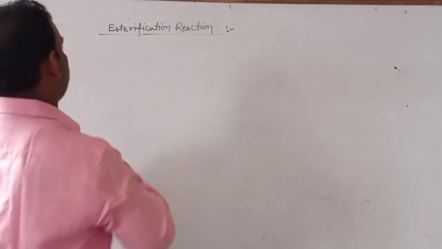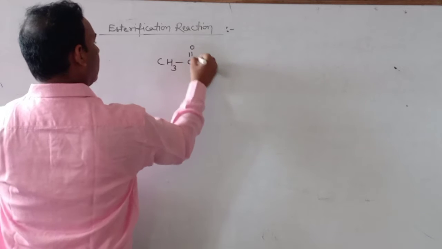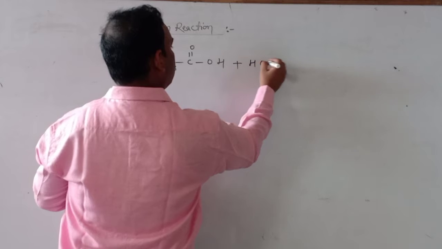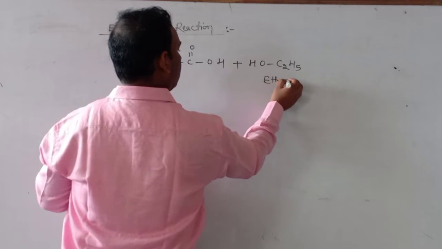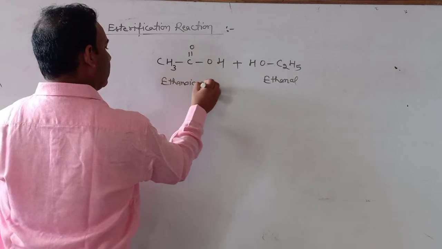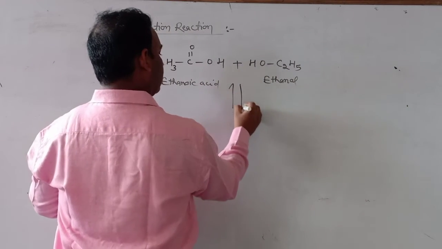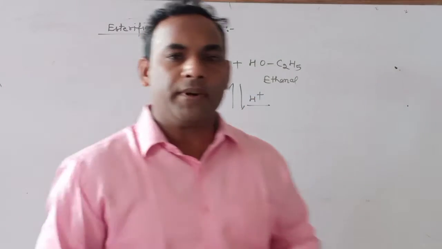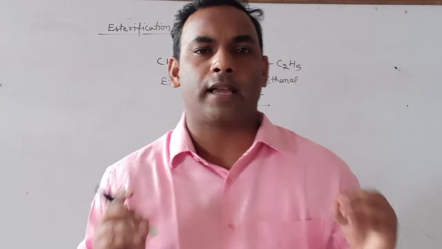Look at the reaction. When any carboxylic acid, so this is acetic acid, reacts with any alcohol, this is ethanol. This is ethanoic acid, and it is heated in the presence of mineral acid. Mineral acid means concentrated H2SO4 or concentrated HCl.